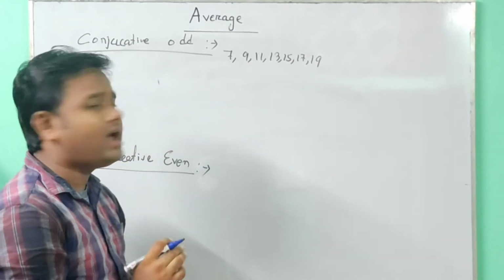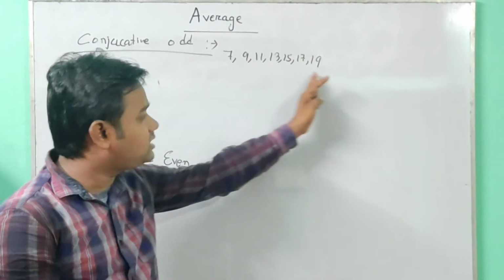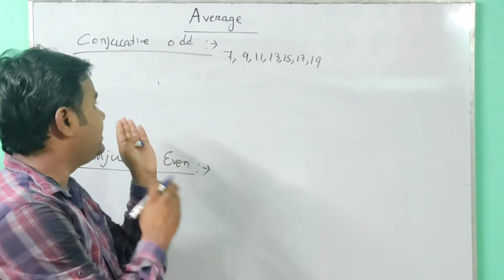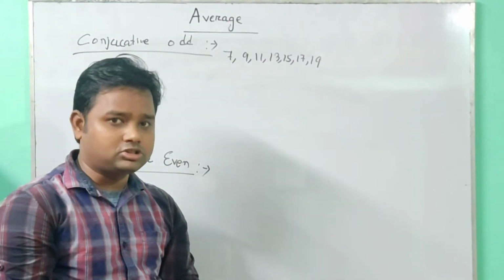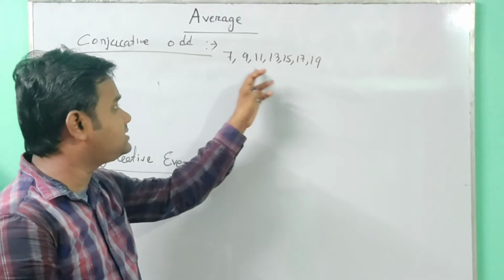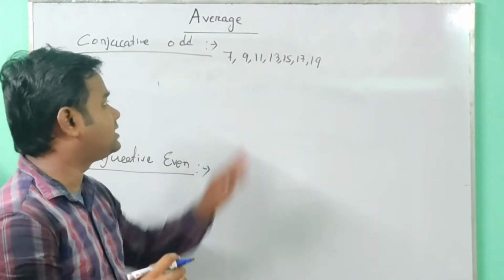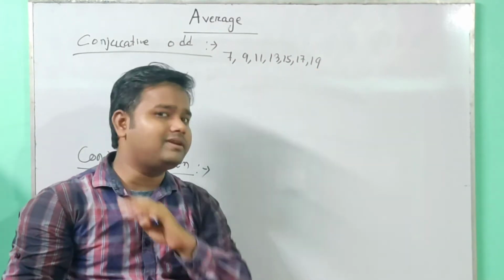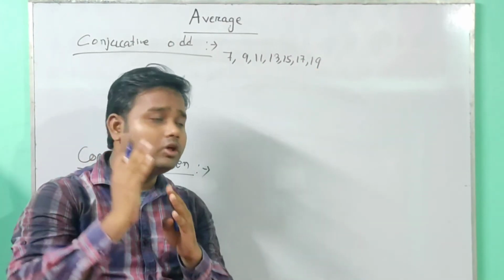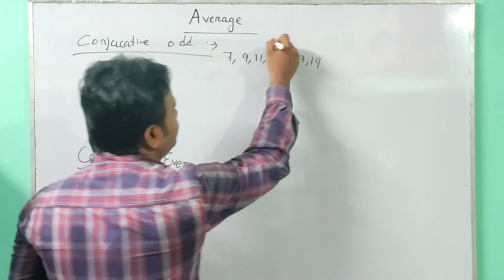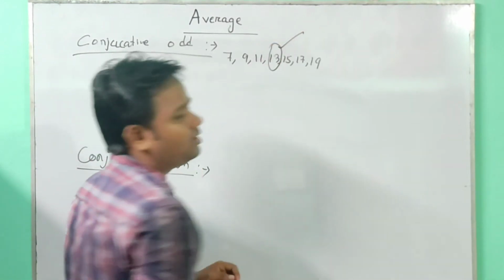We have to check whether the numbers are in perfectly increasing or decreasing order. All these odd numbers are in perfectly increasing order. The total count is 7, an odd number, so the middle term is 13, and 13 will be the answer.